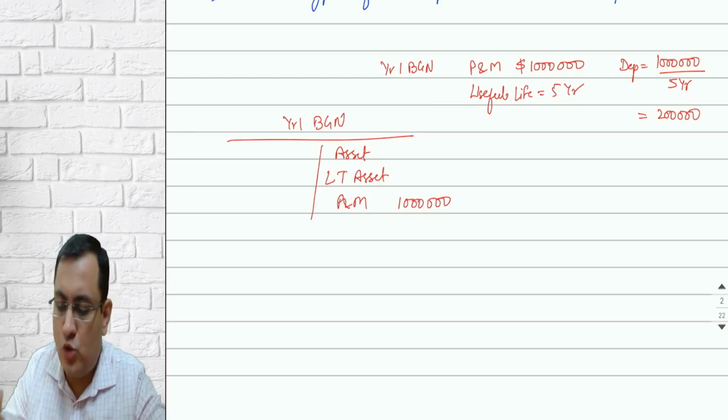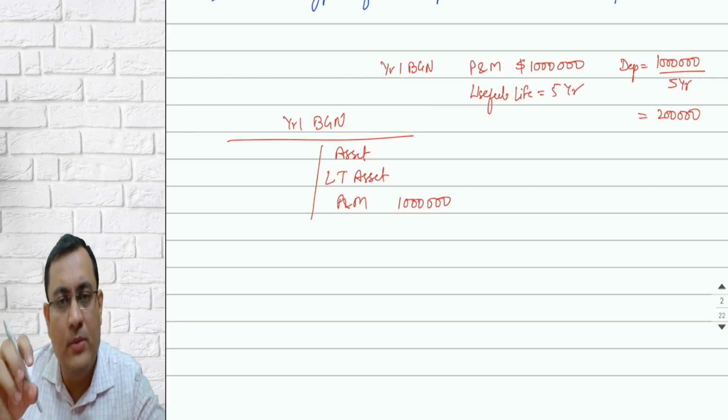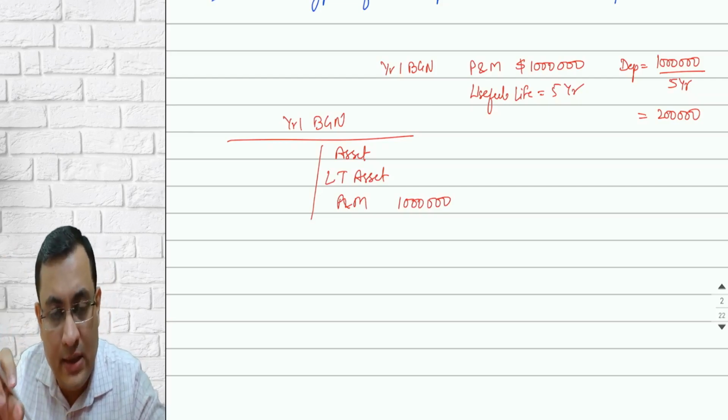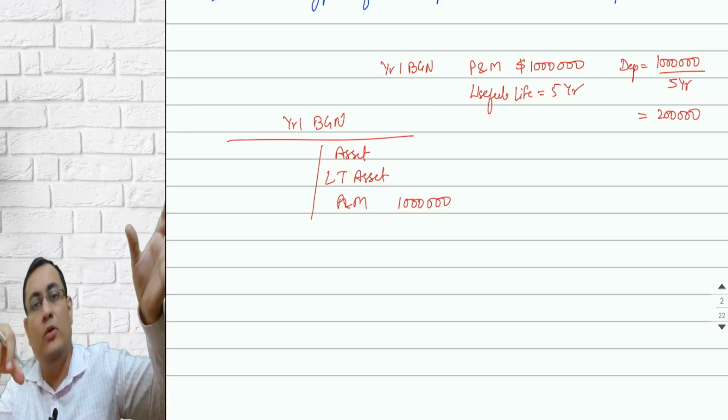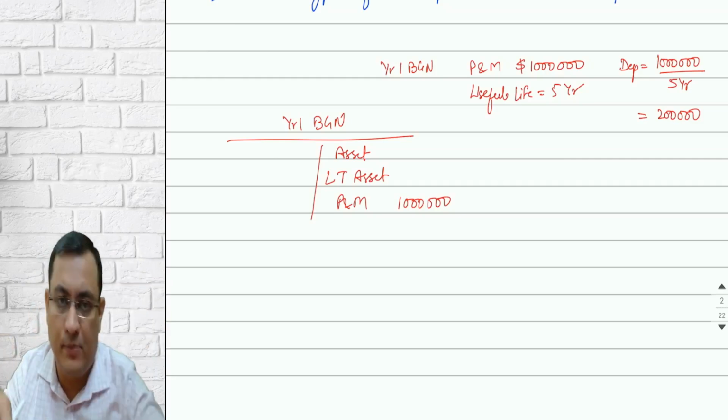Every year this 200,000 will be reduced from the cost of the asset in the name of depreciation, and transferred to the income statement to find the net profit.